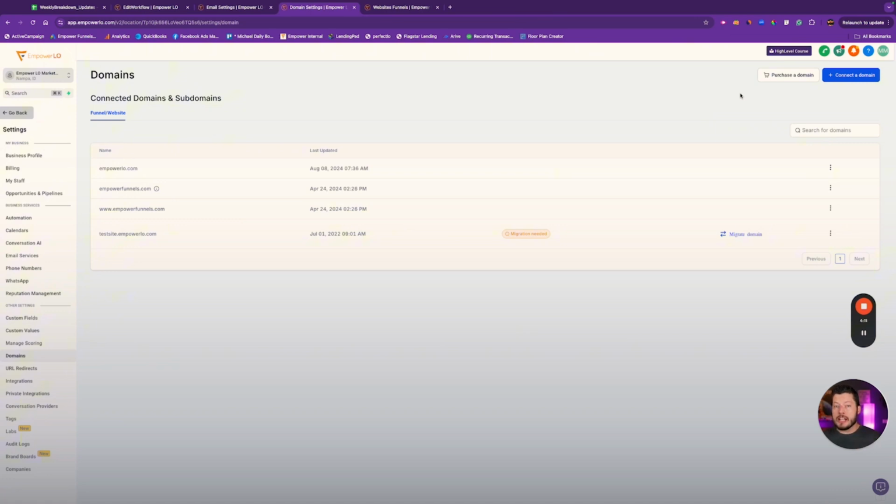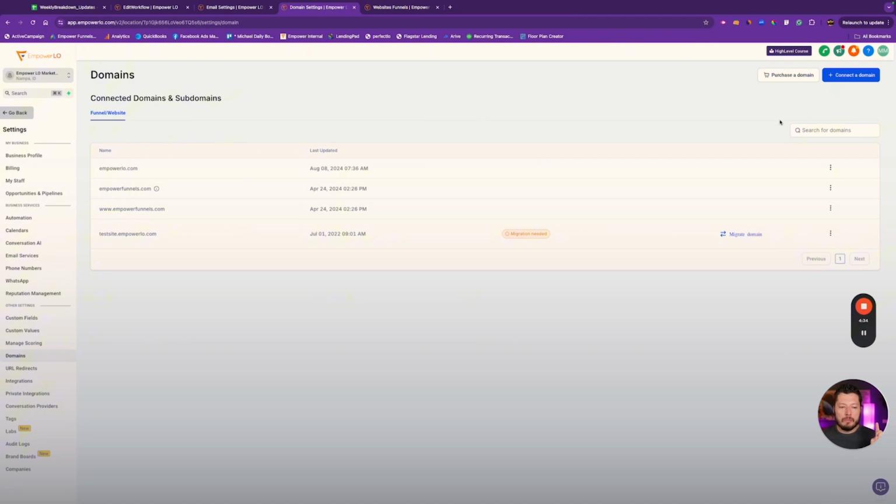If your agency hasn't enabled it at the company level in the agency settings, you're not going to be able to see this. So if that's the case, let your agency owner know. If that's you, enable it. Again, you're going to go to company. I'm not doing it because it has a bunch of our company information that I don't want to put on the screen. But you go into agency settings, you go to company, and it's one of your options like your premium triggers and workflows and conversation AI and all that stuff.